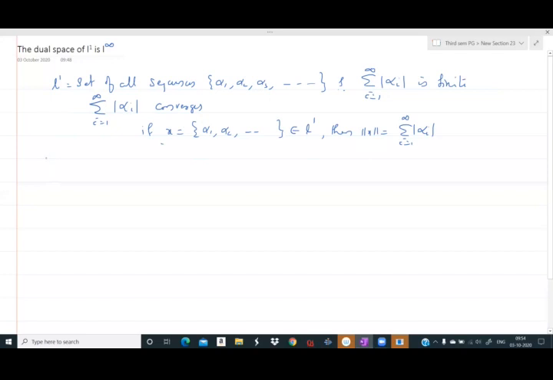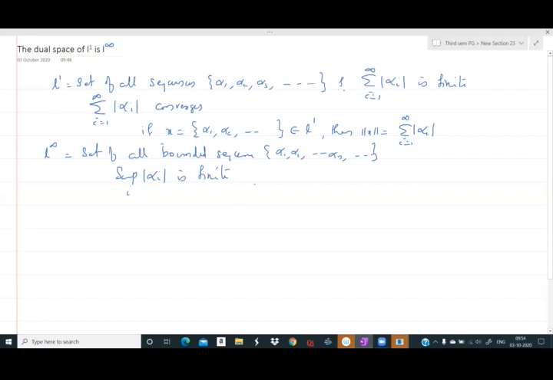And L infinity is the set of all bounded sequences alpha 1, alpha 2, etc., alpha n, etc. Bounded means the supremum of modulus of alpha i is finite, where the supremum is taken over i.